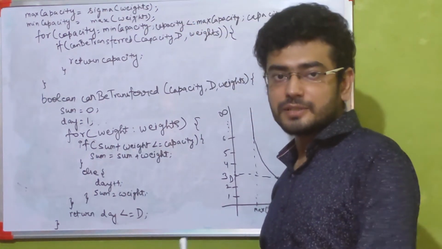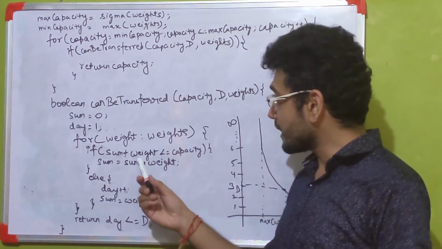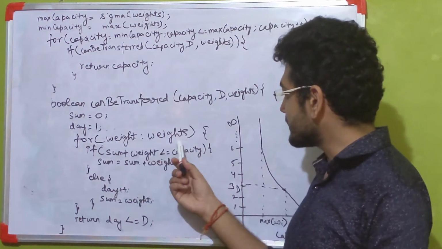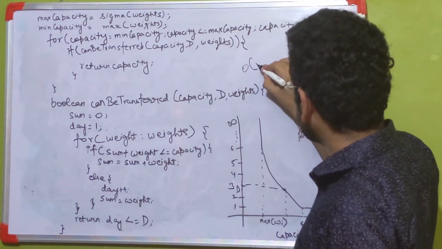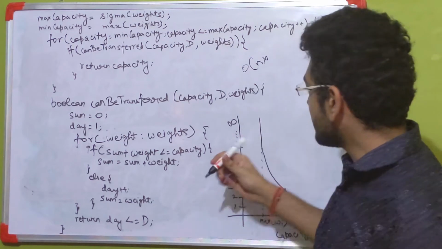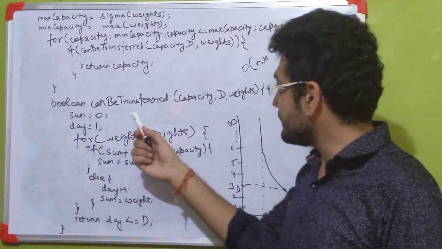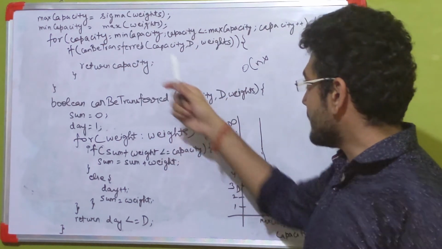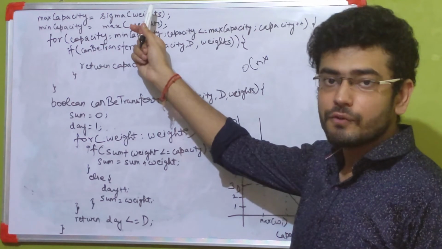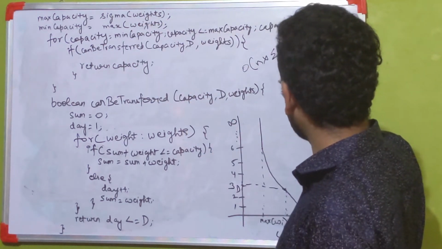So this is one possible solution, but let's see the time complexity of this. If we see over here, we are iterating across all the weights. Let's assume the total number of weights is n, so we have O of n. Now multiplied by the number of times we call this function, which can be from min capacity to max capacity. And max capacity over here is sigma of all the weights. So let's put over here sigma of Wi.